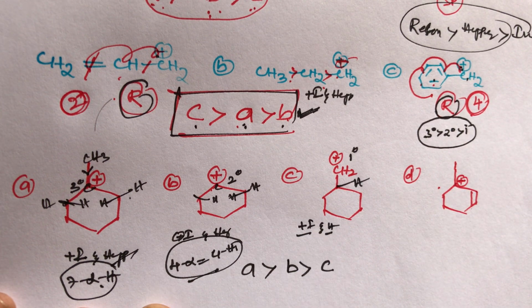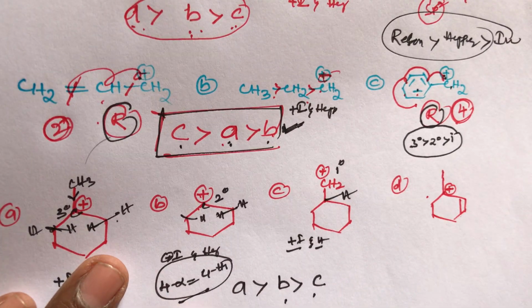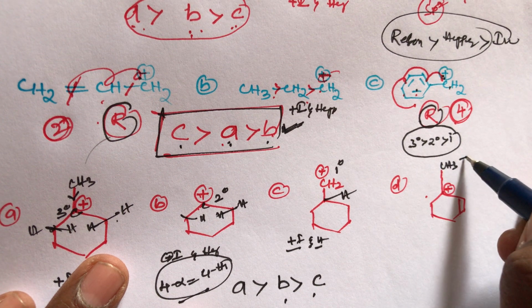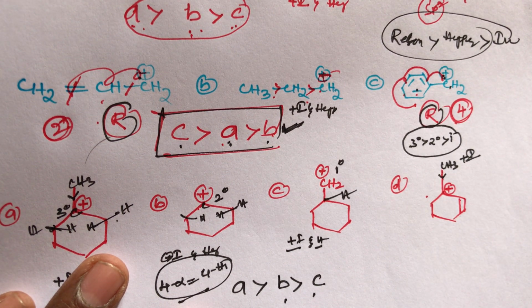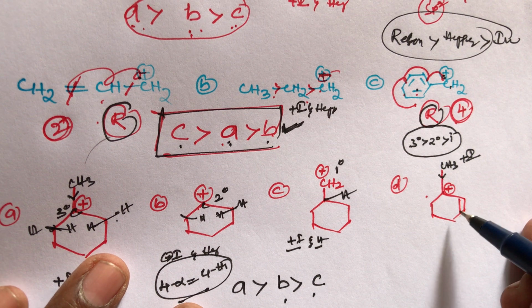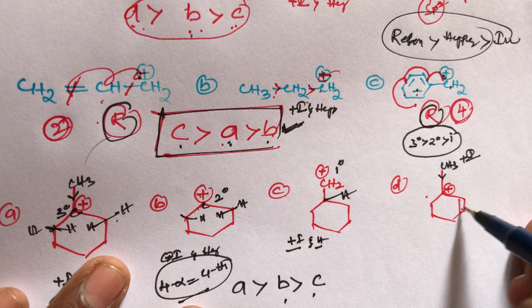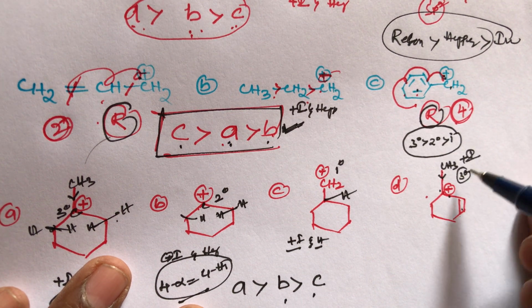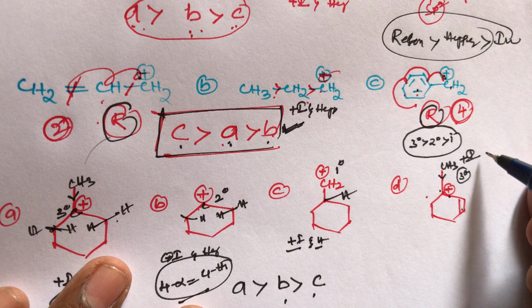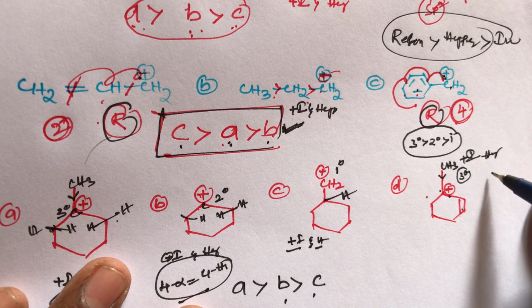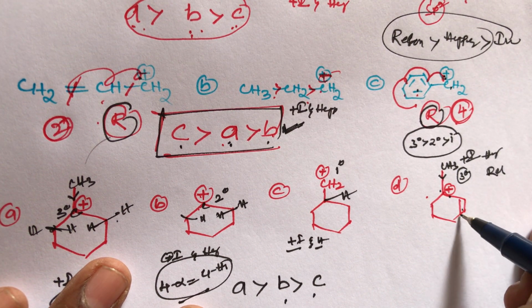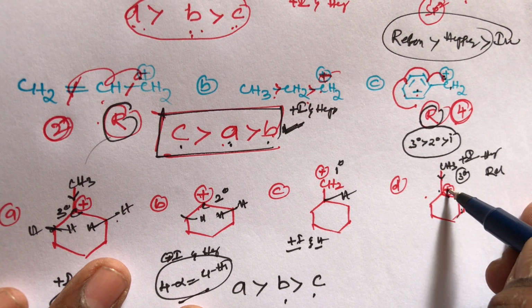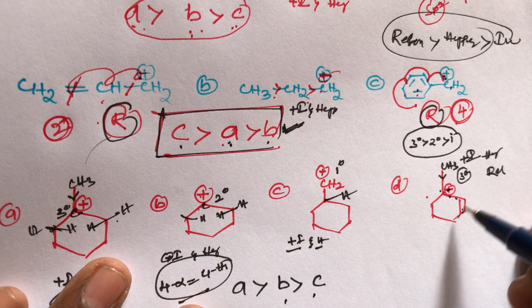So out of these 3, which one is more stable, student? A is more stable than B, B is more stable than C. What about D compound, student? In D compound, here also a CH3 group is there, that means a plus I group, an electron releasing group. Here a double bond is there. This D compound has resonance: double bond, then single bond, then positive charge, a tertiary carbocation is also possible. Plus I is also possible, hyperconjugation is also possible, and resonance is also possible. Resonance means double bond, then single bond, then positive charge. This positive charge participates in the resonance.